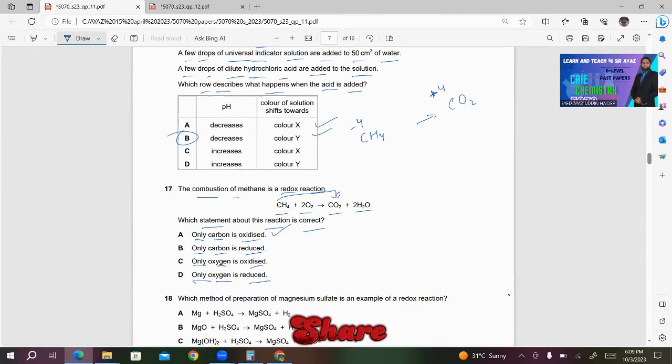What about the other statements? Only carbon is reduced. This is wrong. C, only oxygen is oxidized. This is also wrong because oxygen is not oxidized. Oxygen is reduced, both from O2 to CO2 and O2 to H2O. So D is also correct. Only oxygen is reduced. The correct answer according to your marking scheme is D.